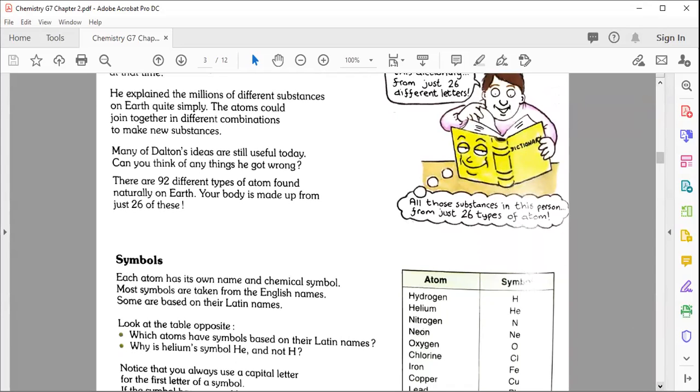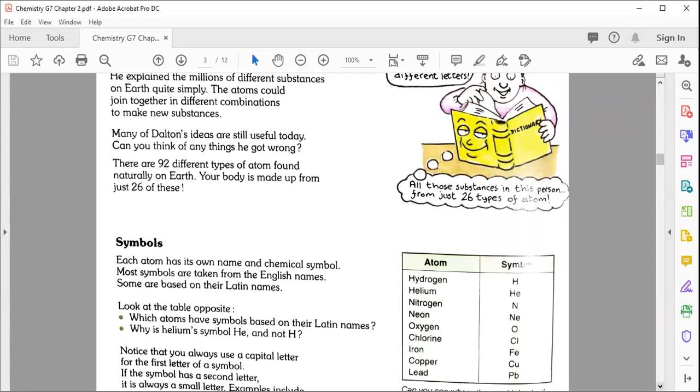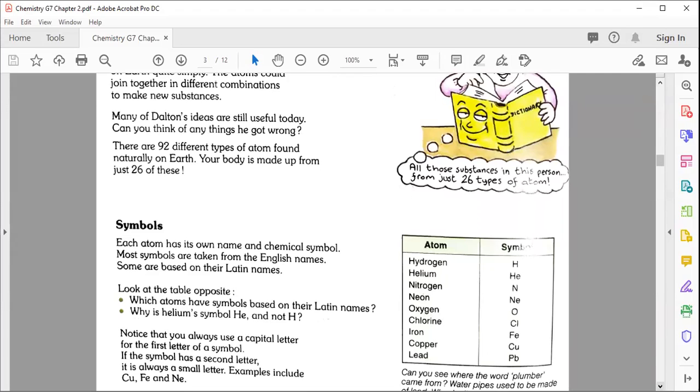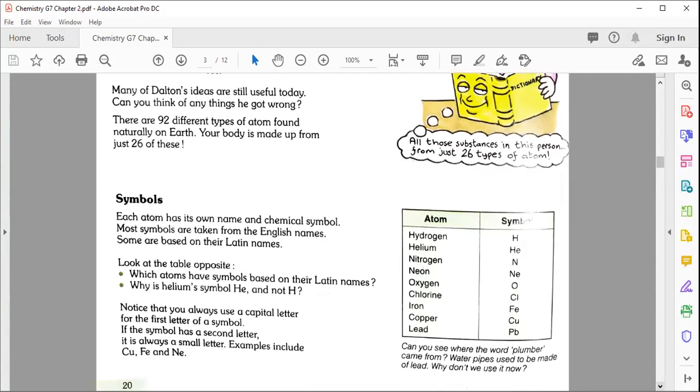These are symbols. What are symbols? It's very easy to understand. So I'm going to start reading from here. Each atom has its name, first thing. Before we start, you know that as you have your own name in your home, your brother, your sister, all have their own names, and chemical symbols too, but not like any symbols.